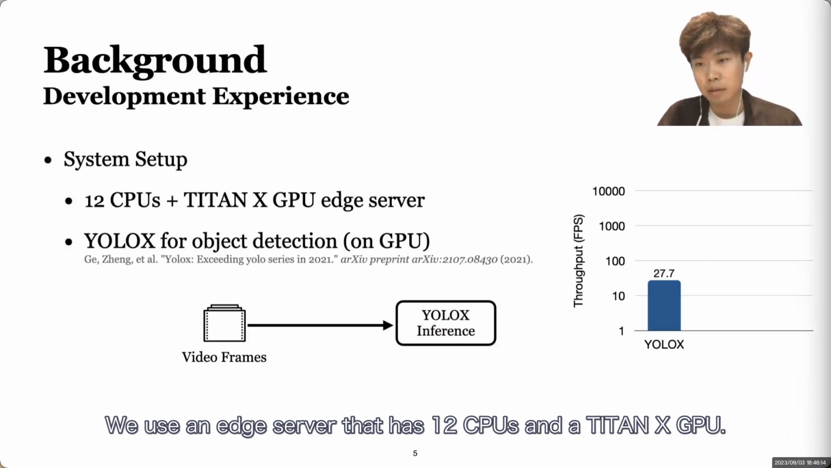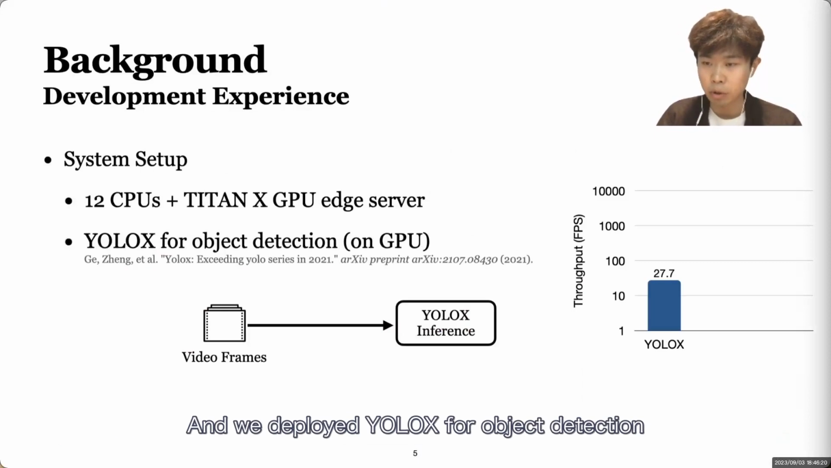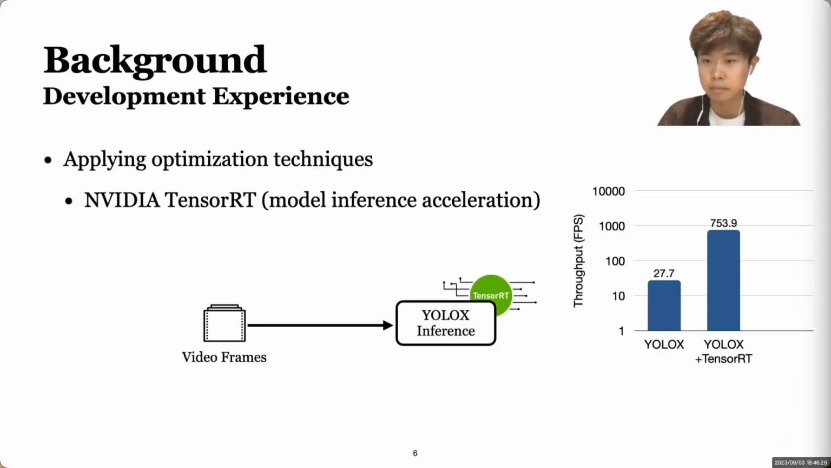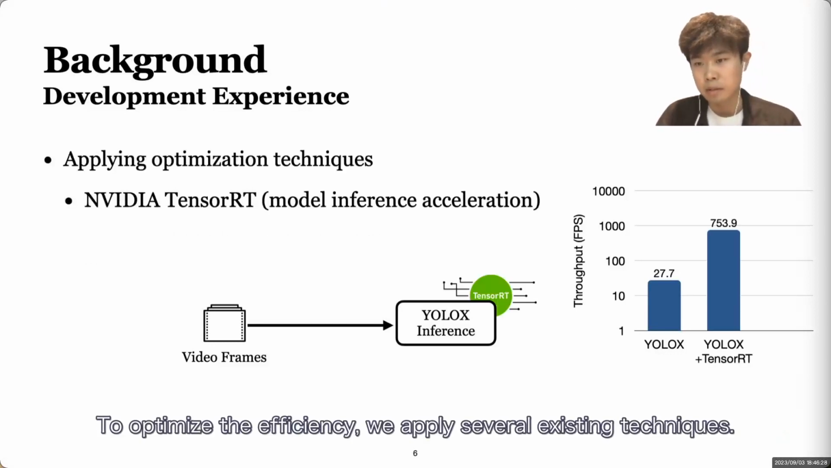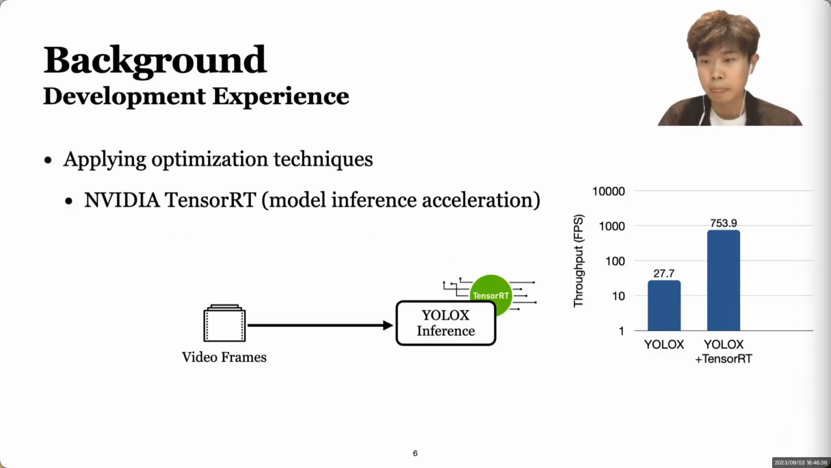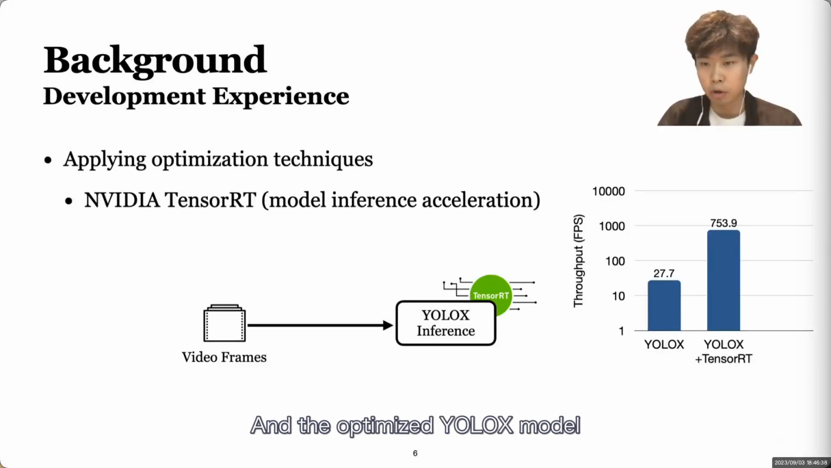We use an edge server that has 12 CPUs and a Titan X GPU, and we deployed YOLO-X for object detection with a throughput of 27 FPS. To optimize the efficiency, we apply several existing techniques. The first is TensorRT, a model acceleration tool, and the optimized YOLO-X model can achieve over 750 FPS throughput.